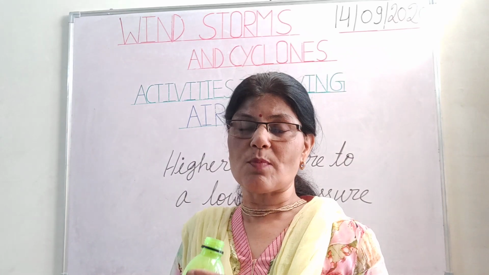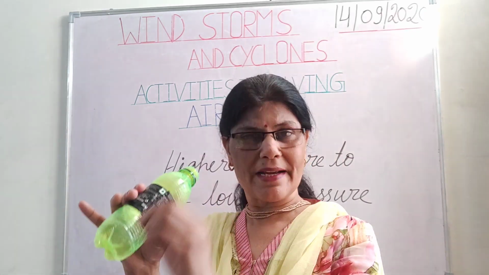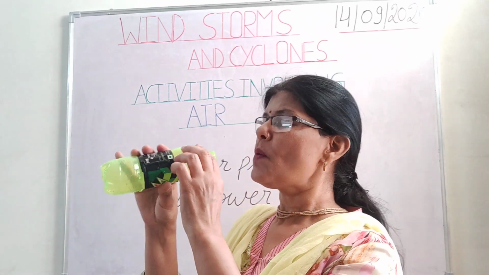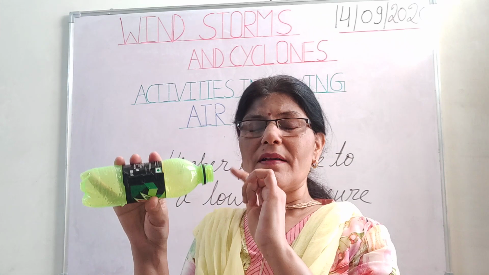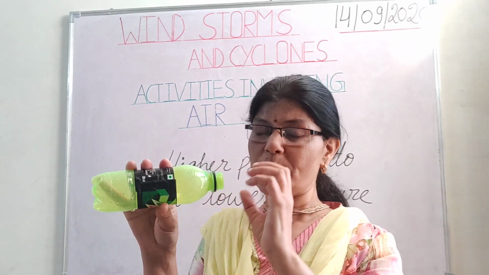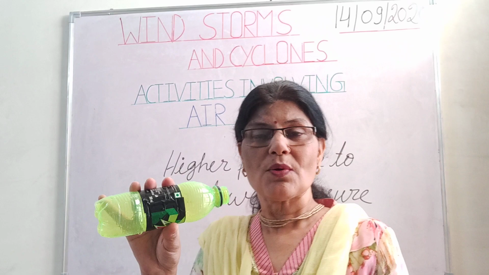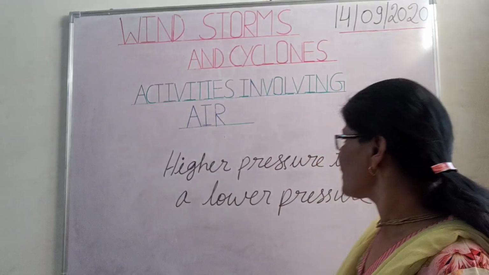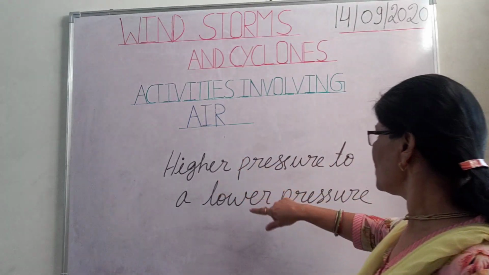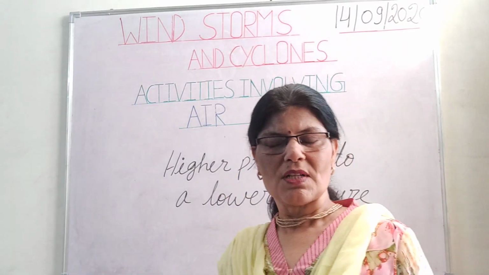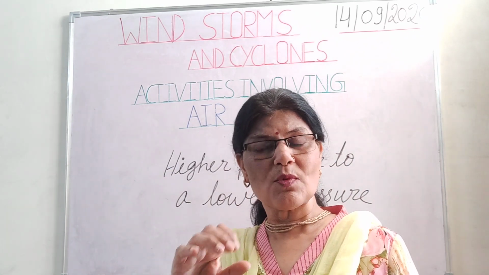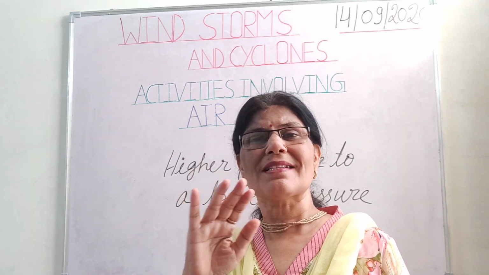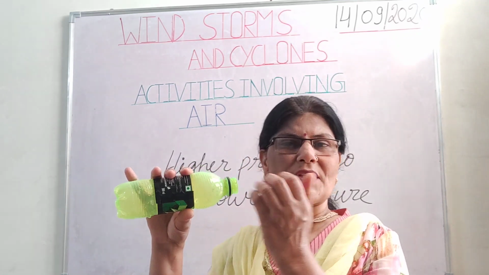So in this case, I was blowing to move that crumpled ball inside the bottle, but it is coming out, because by my blow, the air pressure outside the bottle is decreased. So the air pressure inside the bottle is more as compared to the outside, and air always moves from an area of higher pressure to an area of lower pressure. So that ball is coming out.